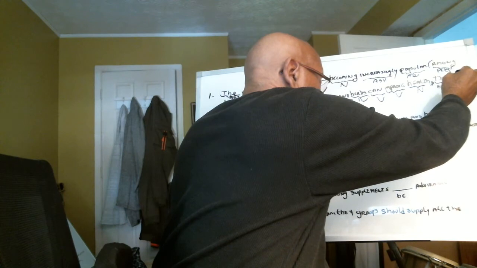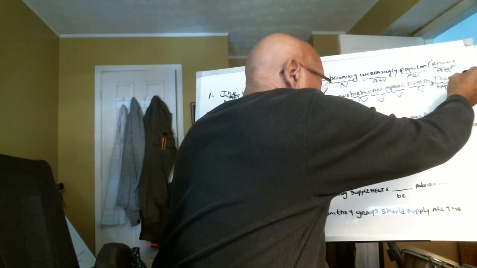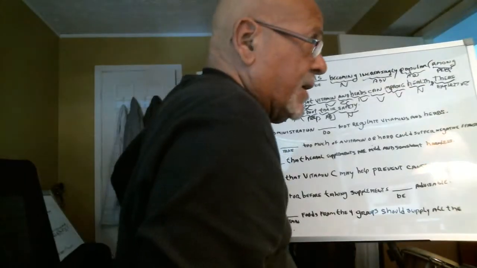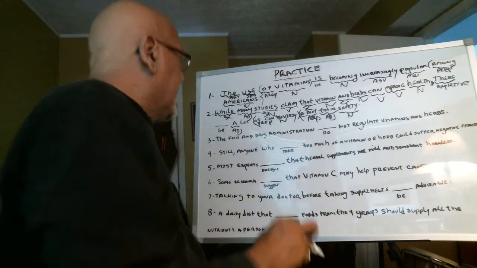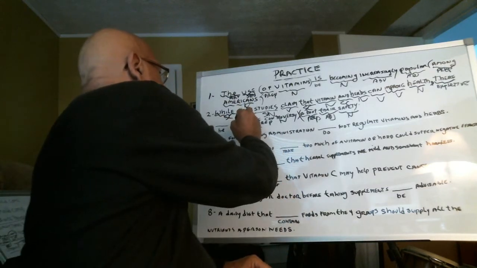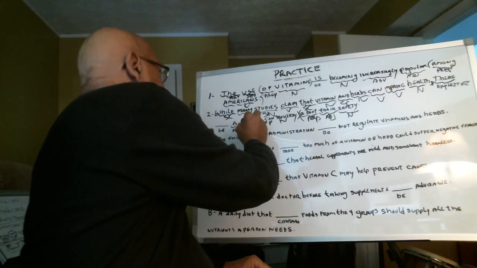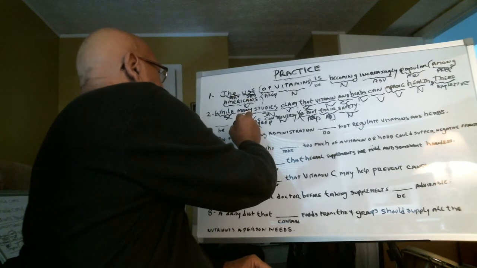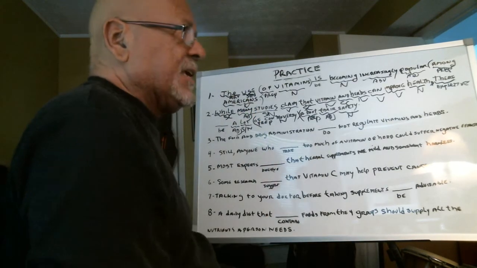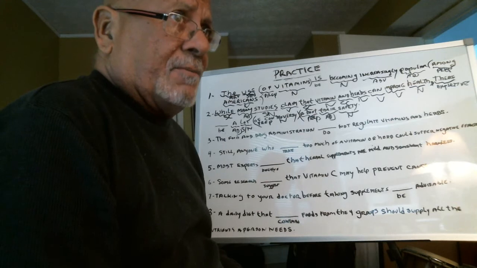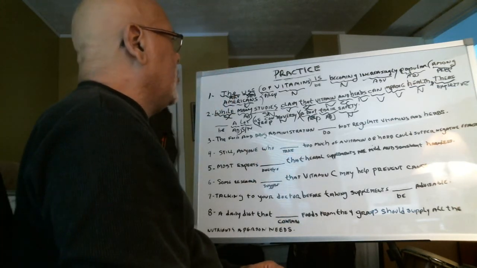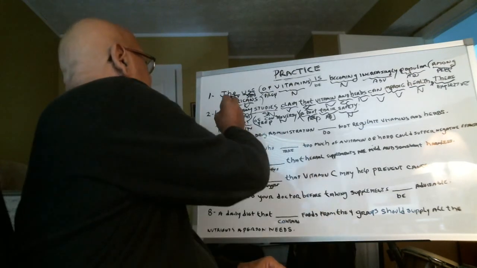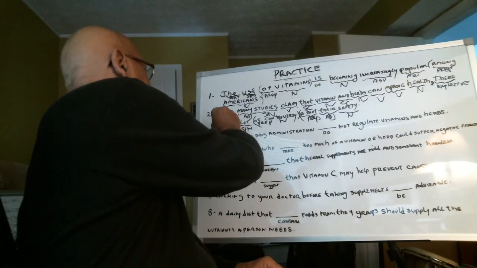And if it's in the sentence, it's an adverb. So I know it cannot be the subject. So that leaves me with one word, lot. Lot is a noun. So it's the subject of the independent clause. Singular. So now I know that the verb is a be verb, is going to be is.